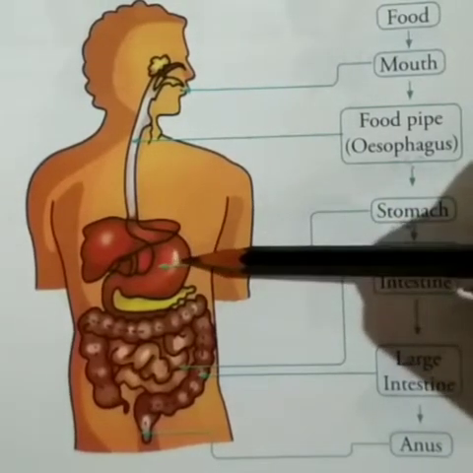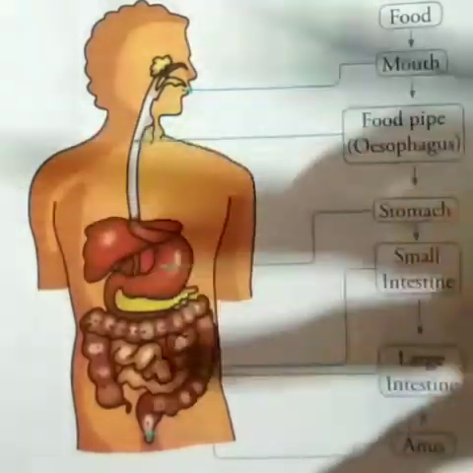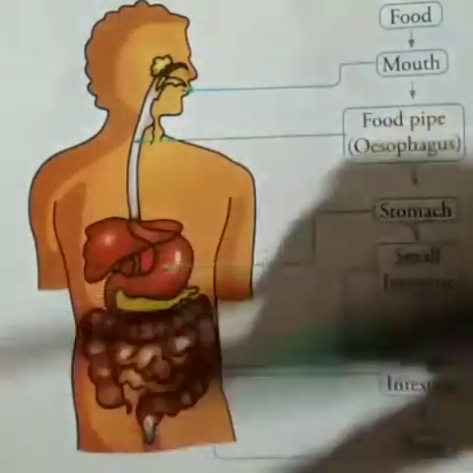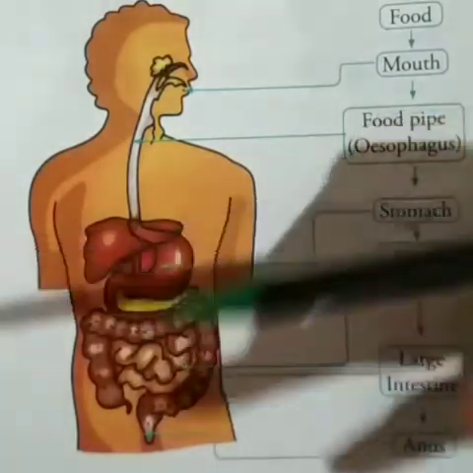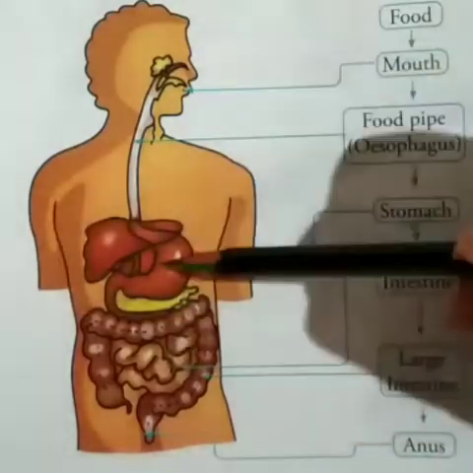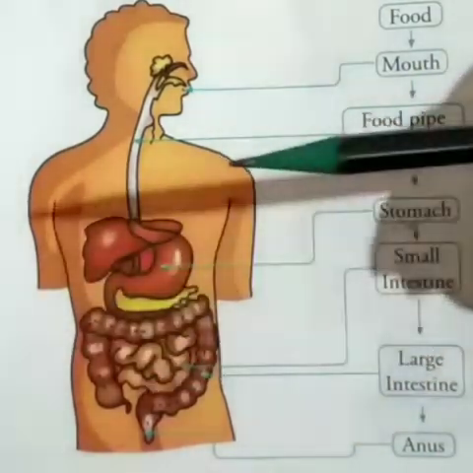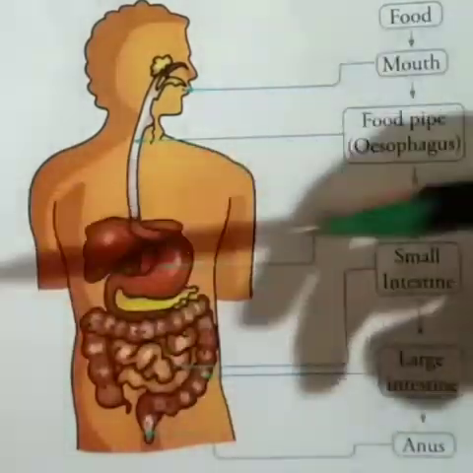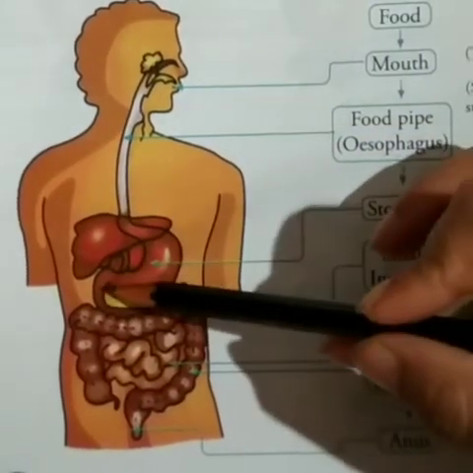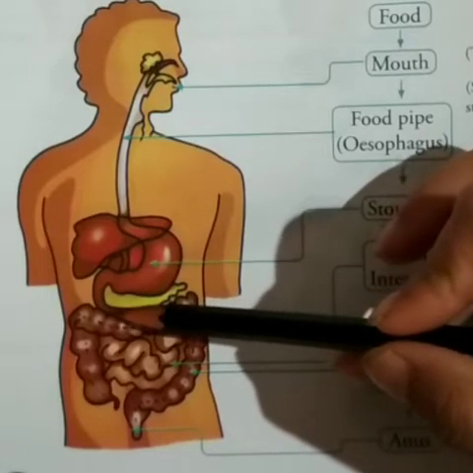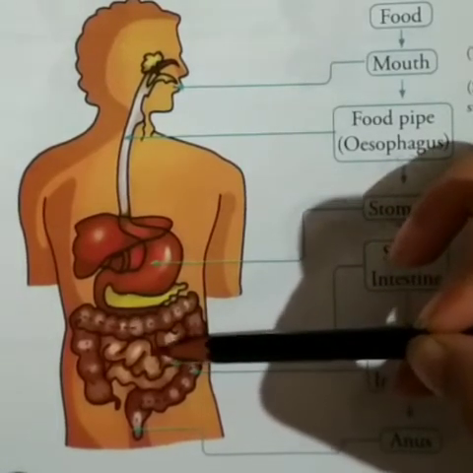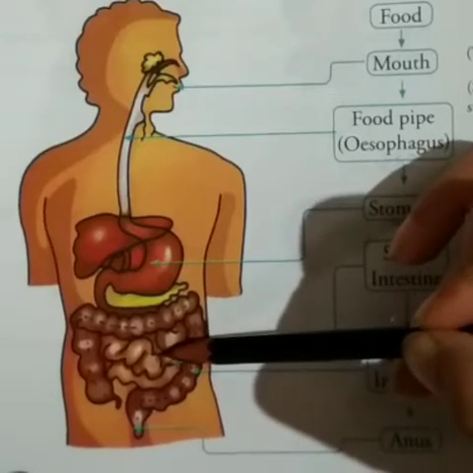Now here in stomach, which is a hollow muscular bag, this stomach secretes digestive juices called gastric juices. Now these juices in the stomach, they break down the protein in the food. Then from the stomach, the food is pushed into a long coiled tube called the small intestine.